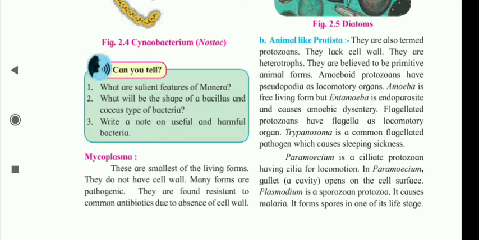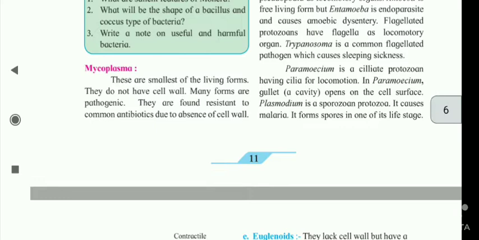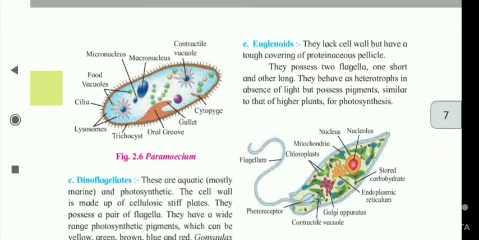Flagellated protozoans have flagella as locomotory organ. Trypanosoma is a common flagellated pathogen which causes sleeping sickness. Paramecium is a ciliate protozoan having cilia for locomotion. In paramecium, the gullet, a cavity, opens on the cell surface. Plasmodium is a sporozoan protozoa. It causes malaria. It forms spores in one of its life stages.